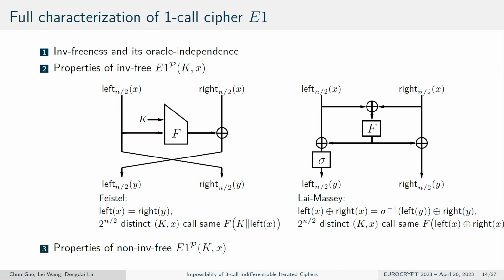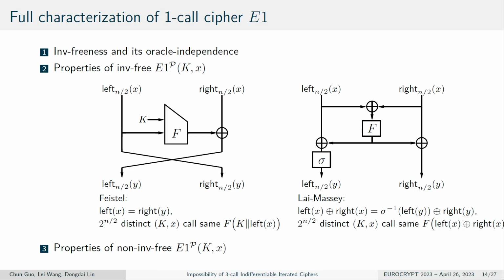And for the second property, there is inverse free. If there is one inverse-free E1, then it means there will be an exponential number of inverses. Let's look at the example of Even-Mansour and Lyman-C. There are always 2 to the power of n/2 distinct K, X that will make the same function call, because the part X is independent of the underlying function call f.